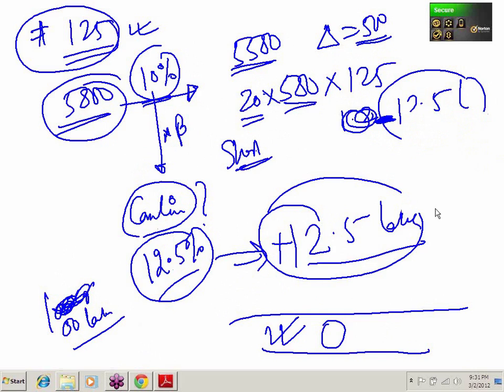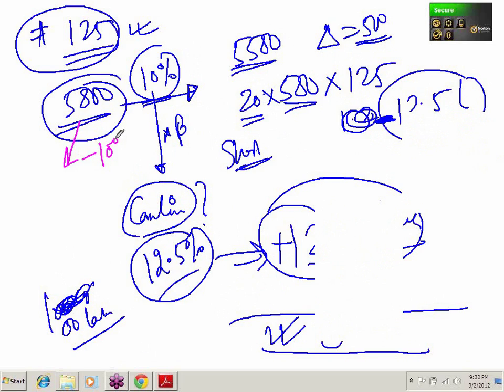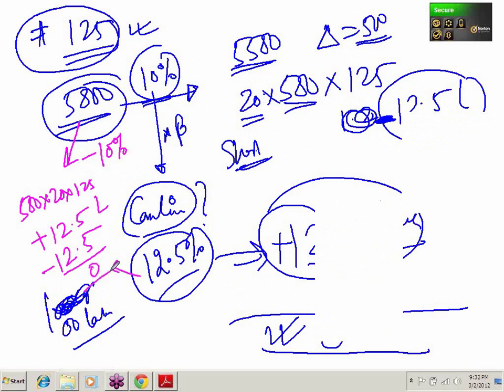The same rationale could have been taken by taking a decrease in the price. So I could have taken a decrease in the price of Nifty by minus 10%. So here it would have become 4,500, decrease is 500 into 220 into 125. So the total gain, because I was short in the Nifty future, I would have gained 12.5 lakh. And here I would have lost minus 12.5 lakh. So again, it's a complete hedge. So you can use Nifty futures or mini Nifty futures to hedge your portfolio even when your stock is not having futures. Correct?